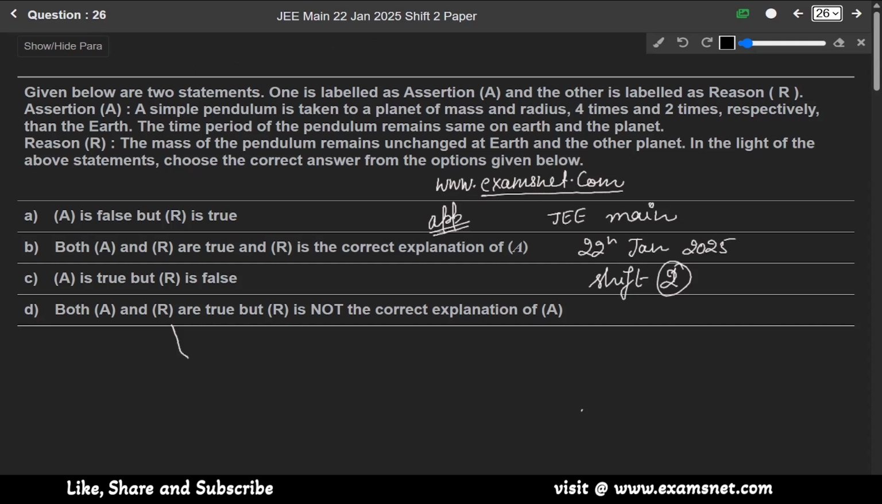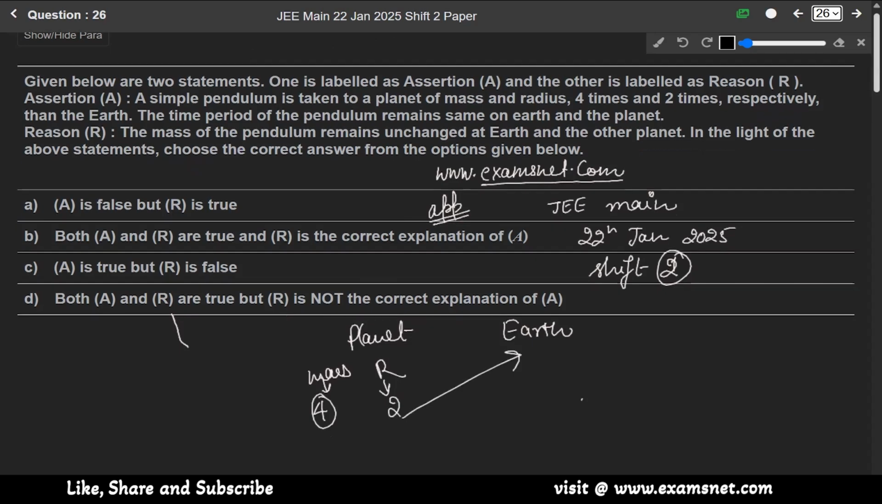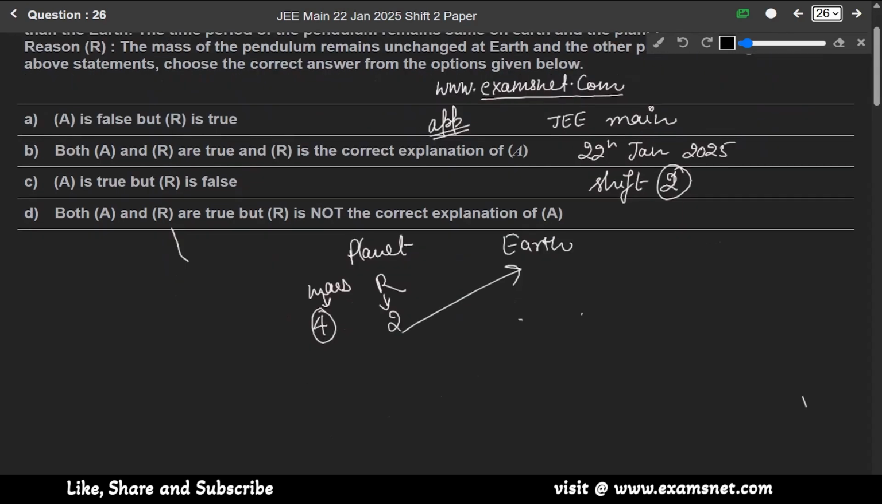So we are given a planet and the Earth, and according to the question, the mass and the radius of this planet is 4 times and 2 times that of the Earth. We know that the time period for a simple pendulum is given by T equals 2π under root L over g. This 2π is constant, length is constant. So gravity g for Earth is GM over R square.